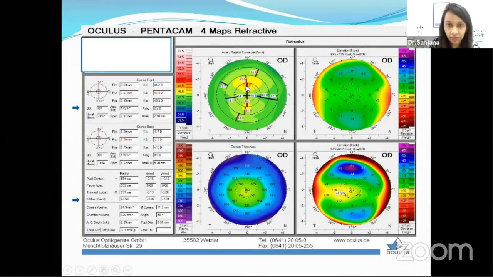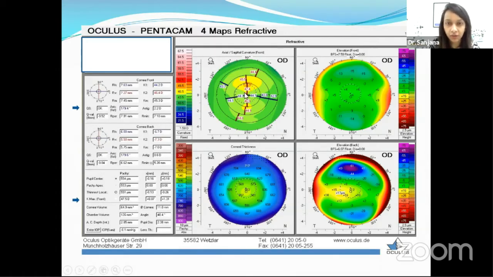Here we have the red, which indicates the steeper axis, and the blue, which indicates the flatter axis. In this case, the vertical axis is steeper and the horizontal is flatter. So this is with-the-rule astigmatism.